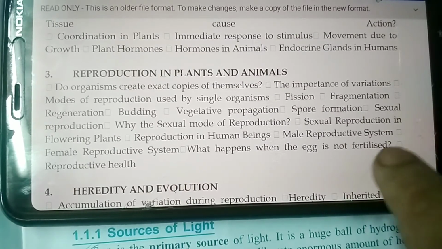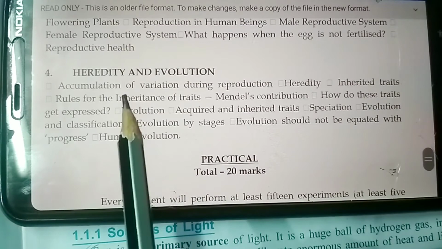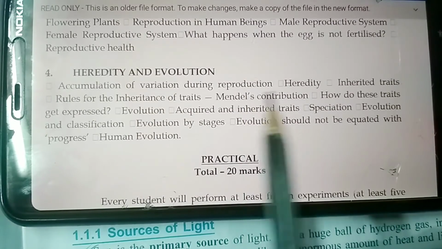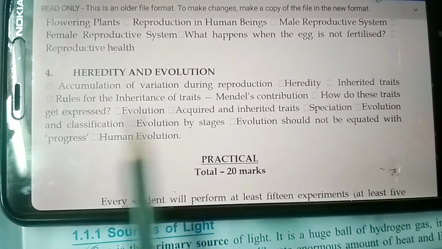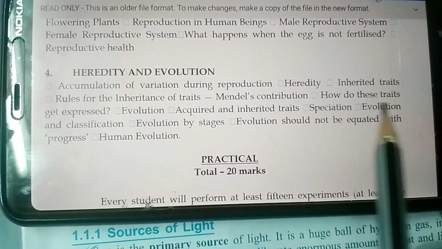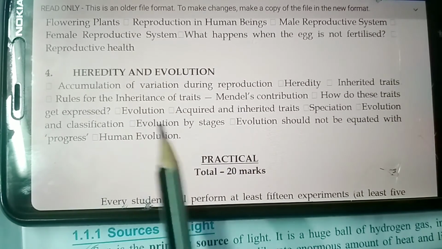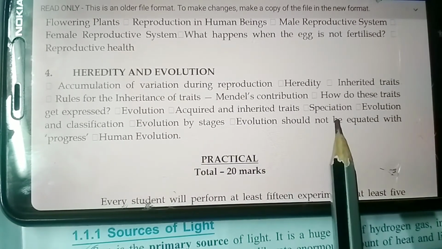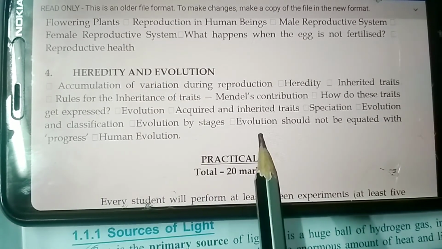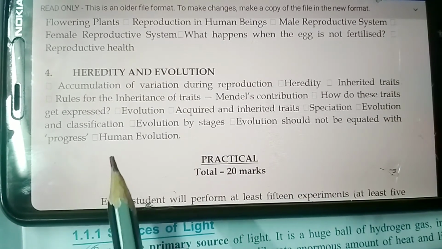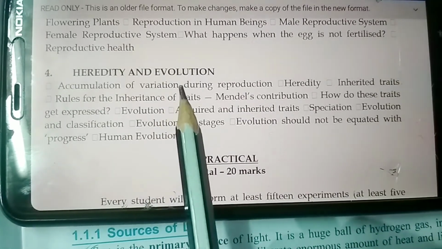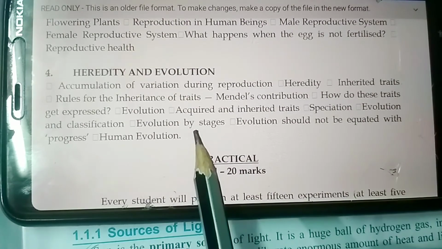And in the last chapter of science, or you can say even biology, that is heredity and evolution, the topics are accumulation of variation during reproduction, heredity, inherited traits, rules for the inheritance of traits, Mendel's contribution, how do these traits get expressed, evolution, acquired and inherited traits, speciation, evolution and classification, evolution by stages, evolution should not be equated with progress, and human evolution. So these are the topics from this chapter, that is heredity and evolution. So these are the topics that you are to prepare for this year's board exam.